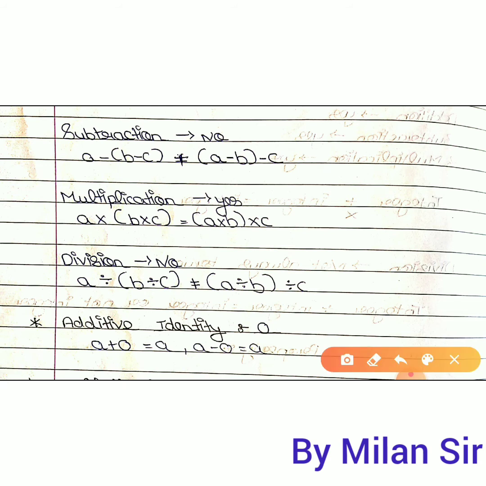So here a divide b divide c is not equal to a divide b divide c, where in the first case the bracket is given to a divided by b, and in the second case the bracket is given to b divided by c.